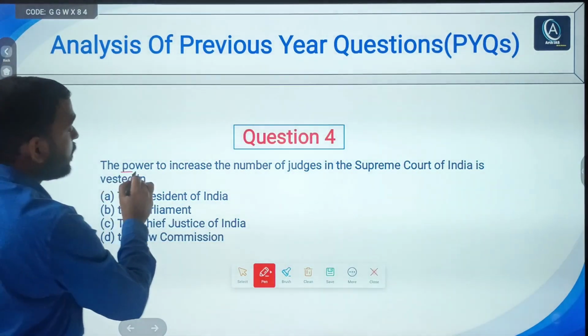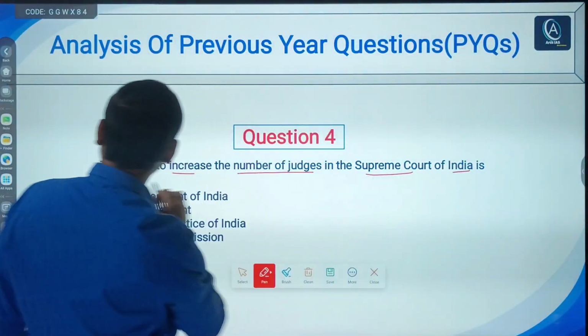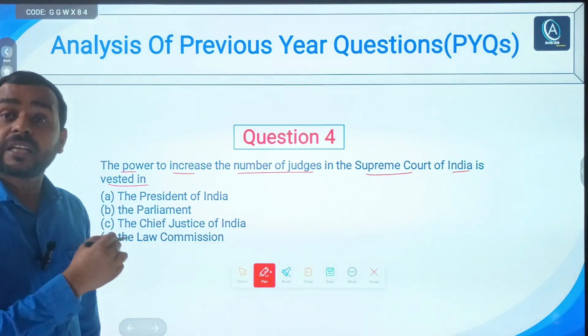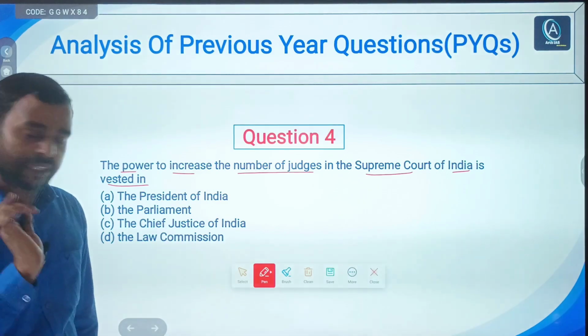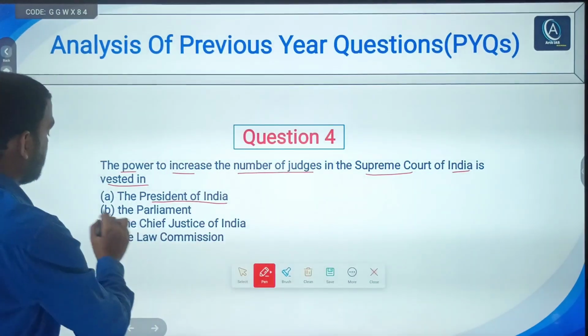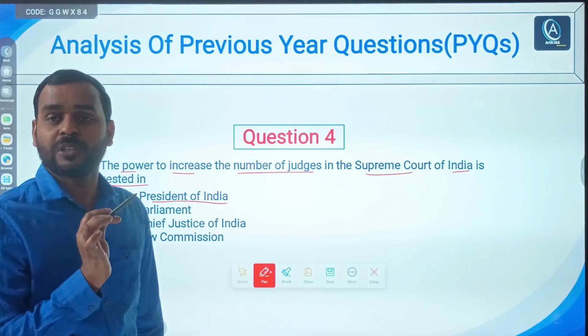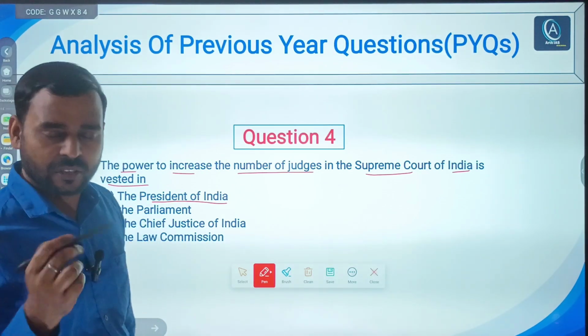First it says the power to increase the number of judges in the Supreme Court of India is vested in, right, means simply the question asks who can increase the number of judges in the Supreme Court of India. Simple. First is President of India, right. No, though President of India appoints the judges of Supreme Court, right. How it is, we will discuss it later, right.